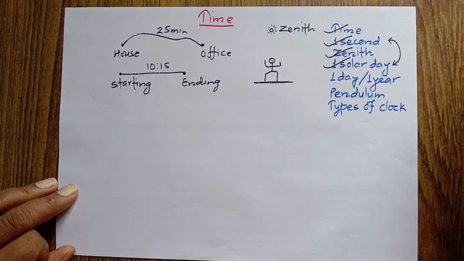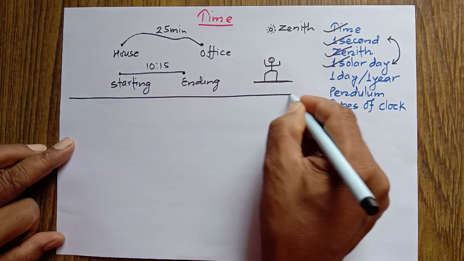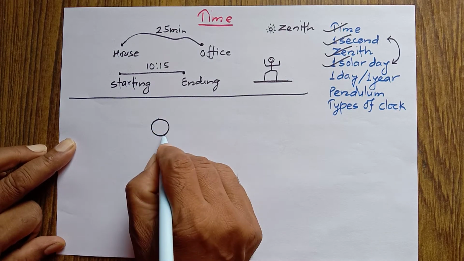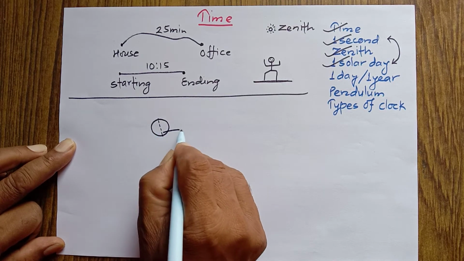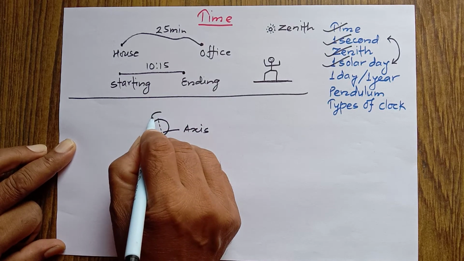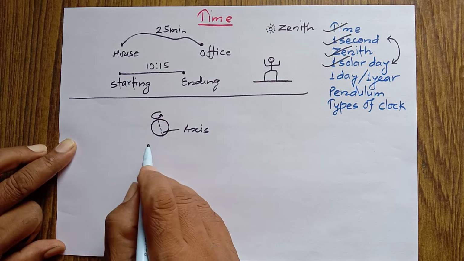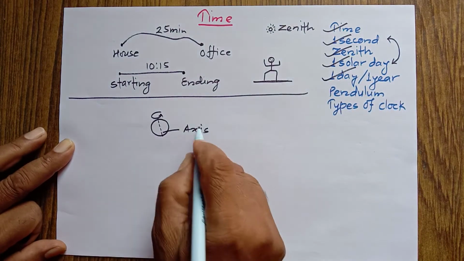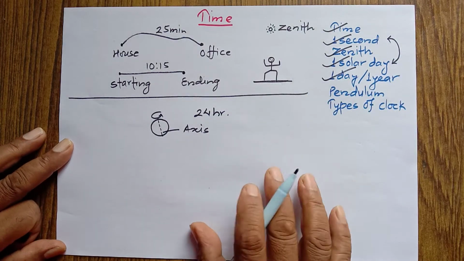Now let's talk about how we sometimes define day in a different way. Look at this. Let's say this is earth, this is north pole, this is south pole. An imaginary line which joins north and south pole is called the axis of the earth. And all of us know that earth keeps on rotating around its axis. It keeps on rotating this way. And the time taken by the earth to rotate once around its axis is called 1 day. And this 1 day is of how much? 24 hours. This way 1 day can be defined.